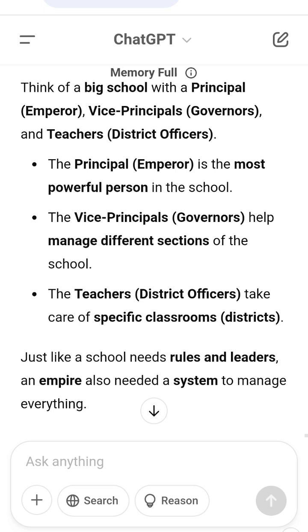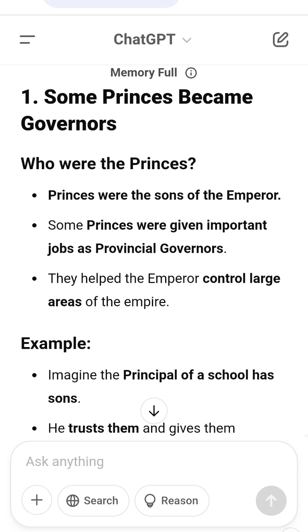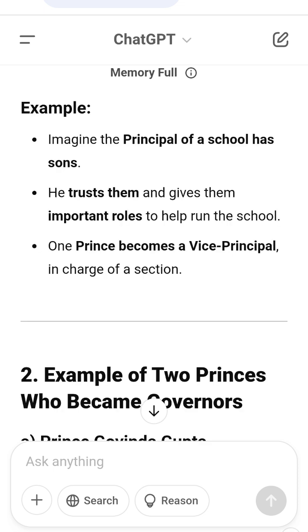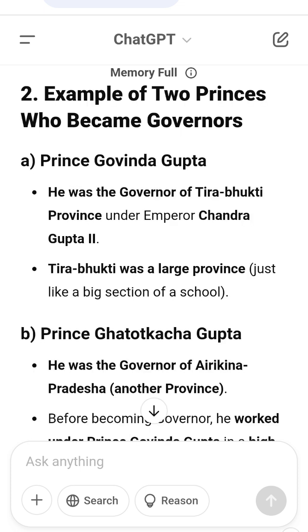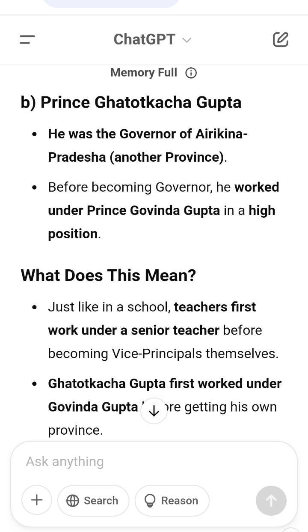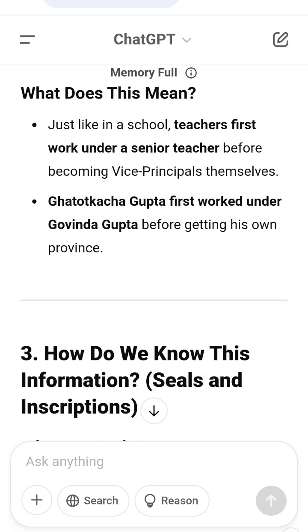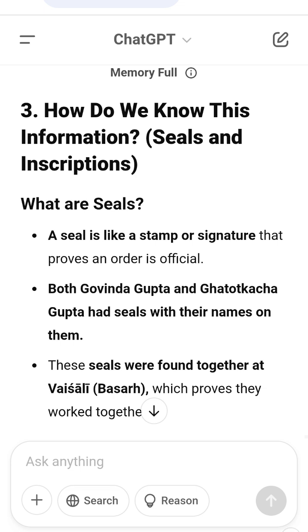5. Why were there two different systems? Some district officers were directly controlled by the emperor. Others were chosen by governors, but still had to be approved by the emperor. This system made sure that the emperor had control over important officials. Example, in a school, some teachers report directly to the principal, while others are chosen by the vice principal, but still need the principal's approval.